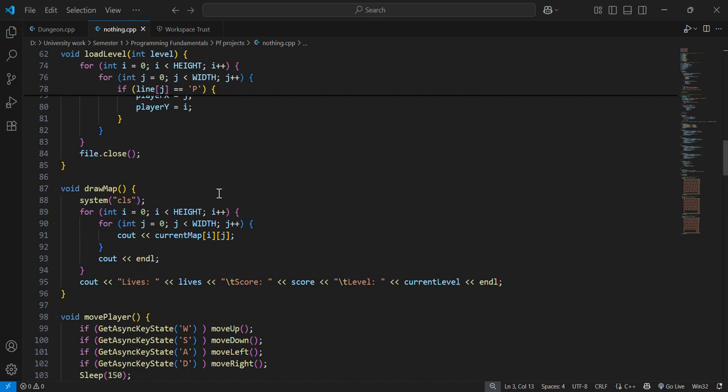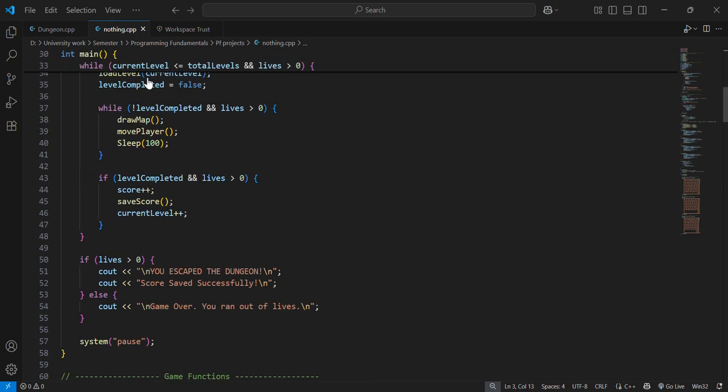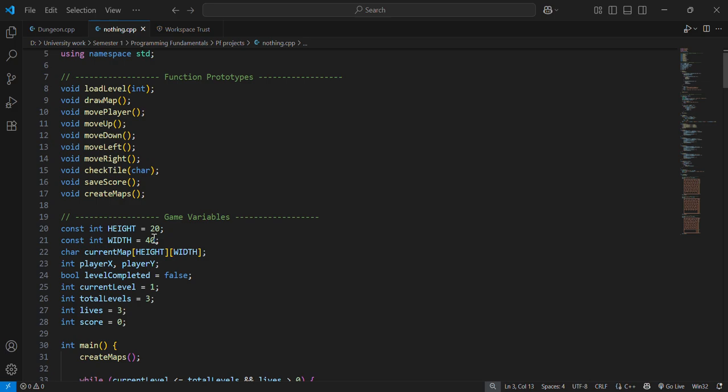In this function we have the draw map, system CLS. System CLS clears all the screen, and we have a for loop here where loop starts from 0, the condition is that it should be lesser than the height, and it should increment by 1 every time the loop runs. And we have another loop here, which is int j is equal to 0, and it should be lesser than the width. We have already written the values of these above. Here we have declared these values.